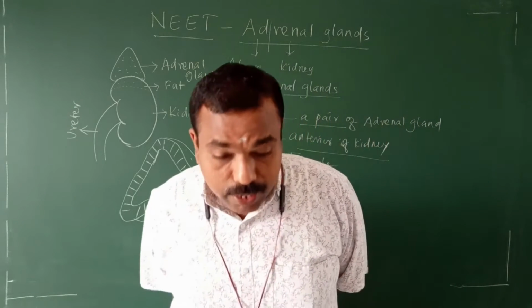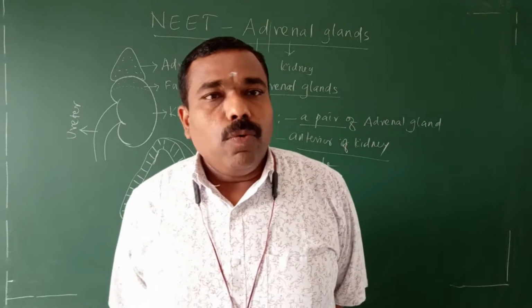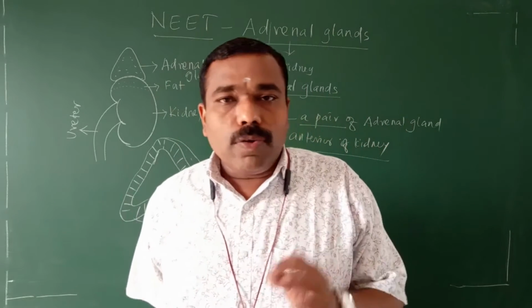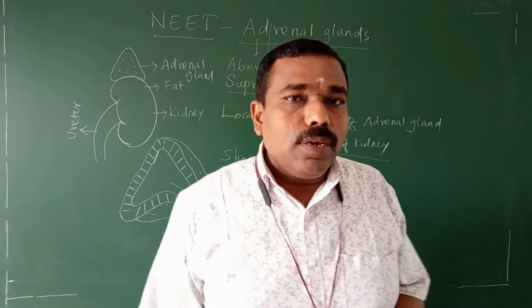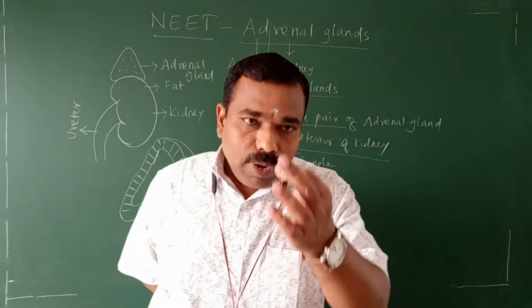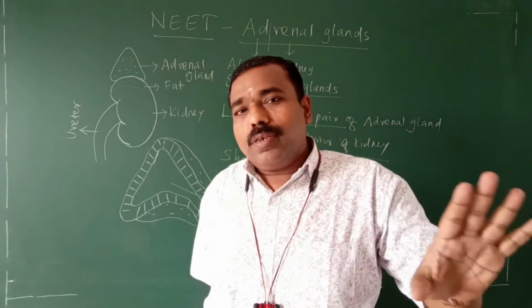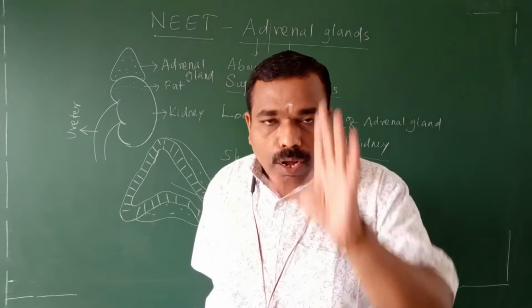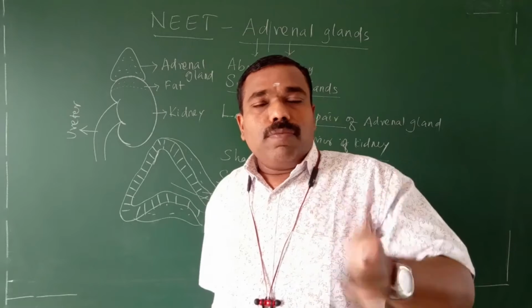It is a complete endocrine gland. It is not a partial endocrine gland. While discussing an endocrine gland, you should know whether it is partial or complete. It does not do any other work. It secretes hormones. It won't do any other function.